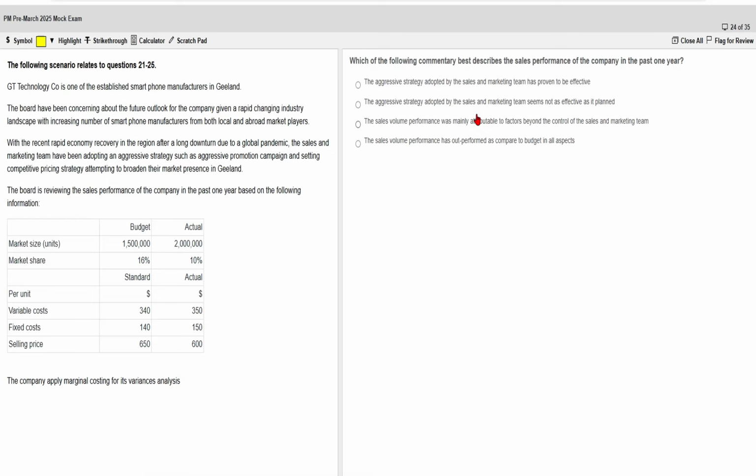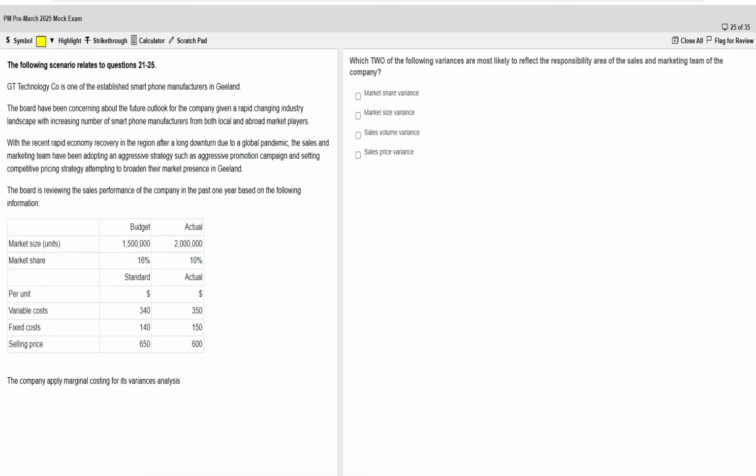The fourth one is that the sales volume performance has outperformed the budget in all aspects. It's also incorrect. Why? While the total market size grew, the company's market share has fallen, meaning that it lost its competitiveness. The selling price has decreased and the cost has increased, making it very clear that the company did not perform very well in all aspects.